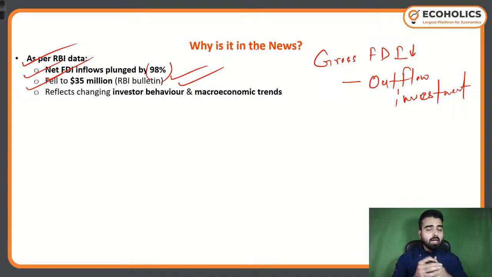If RBI is releasing something, it becomes important. Even if some ministry or department releases such data, it is important, but RBI is in charge of the foreign exchange of our country, and RBI knows very well what the condition is. RBI is the authority which informs the central government or central government authorities about the conditions of foreign exchange and FDI in our country. Okay?